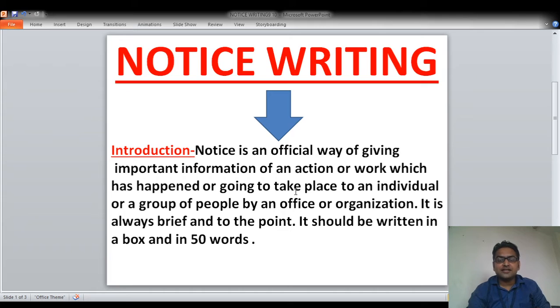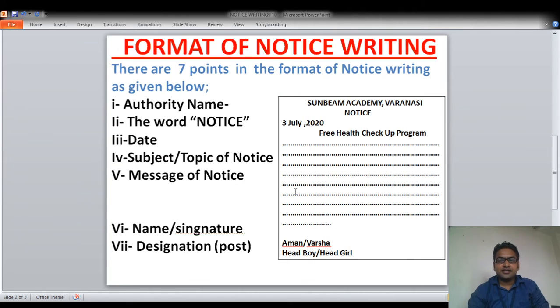Now let's see the format of notice writing. The notice format contains 7 points, as I have written here for you. The first point is the authority name. Authority name means the place from where the notice is being given. Suppose it is from a school, then you write your school name. If it is from the medical department, it will be written as medical. If it is coming from a high court or the supreme court, then it will be written accordingly.